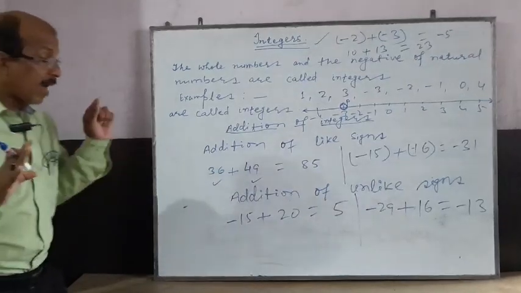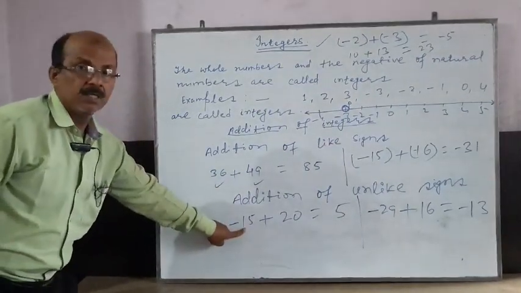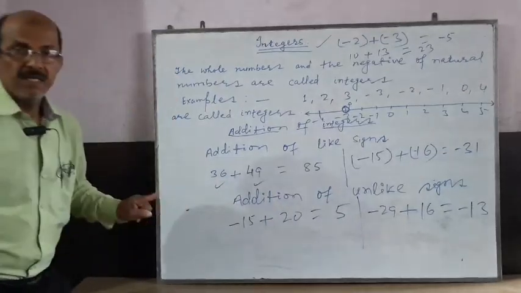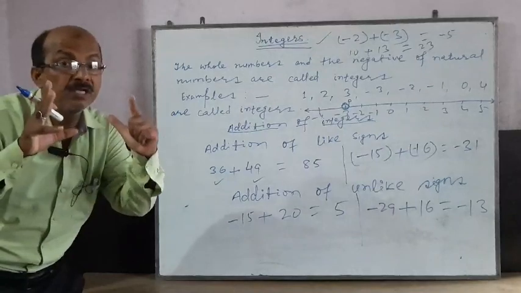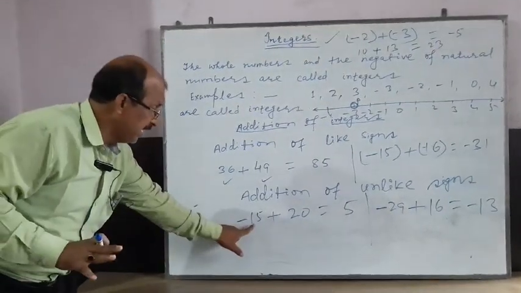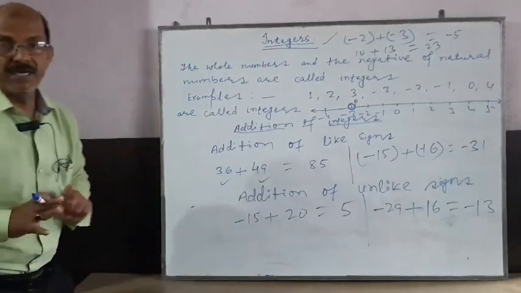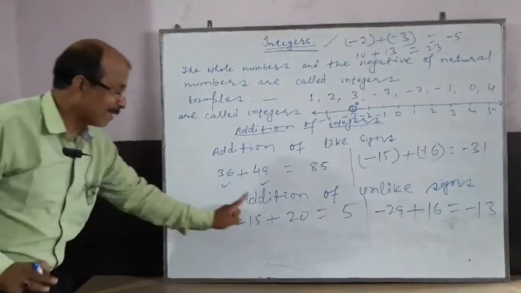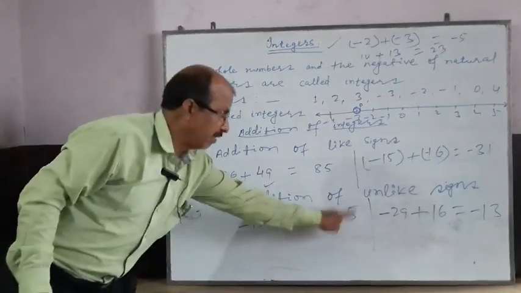Now you have to subtract 15 from 20. It means you have to find the difference of the two given numbers. 15 should be subtracted from 20. After subtracting 15 from 20, you will get 5.